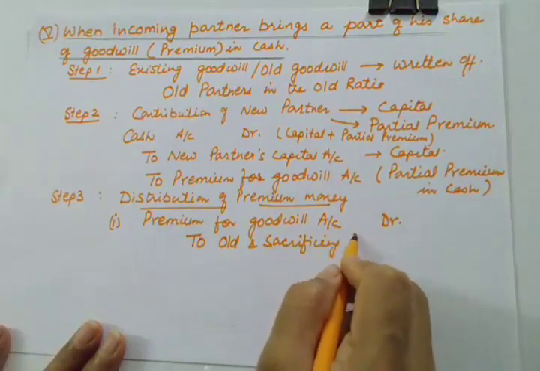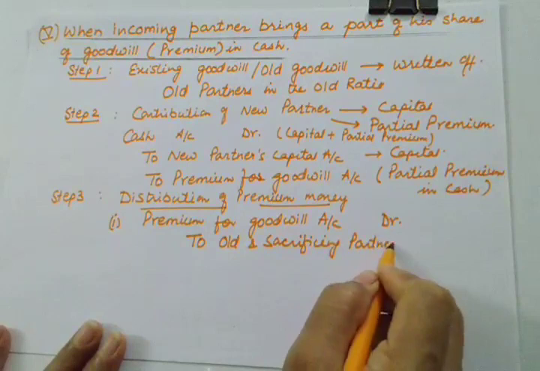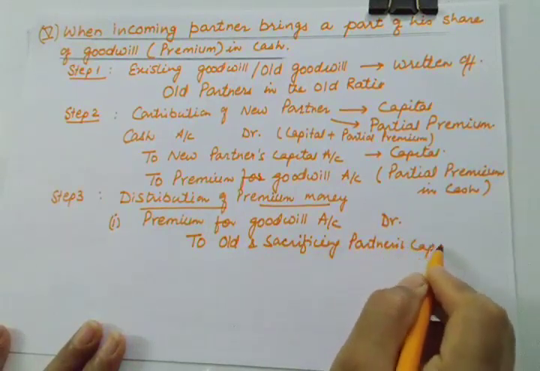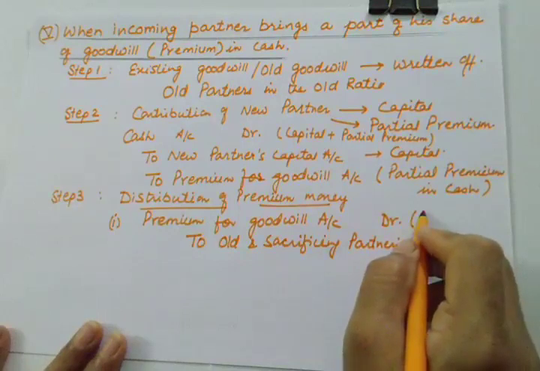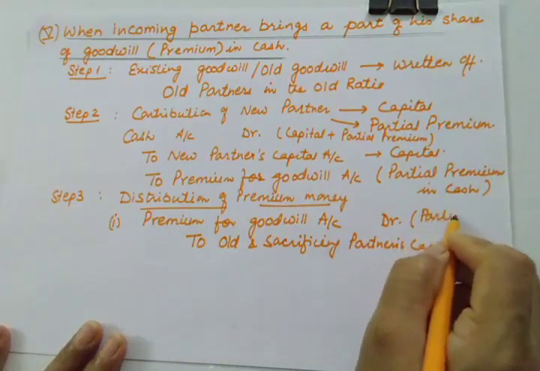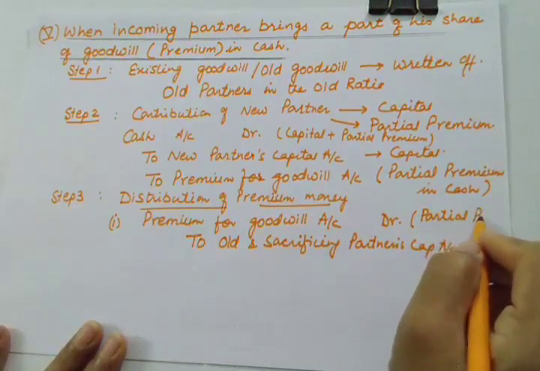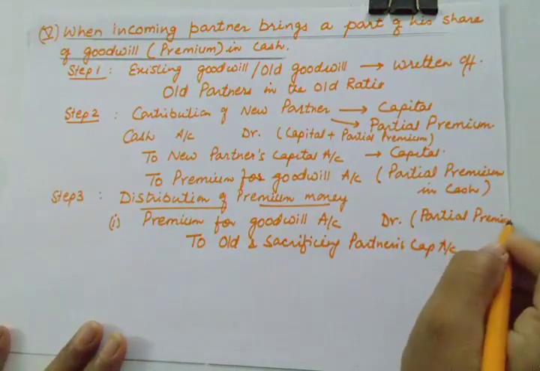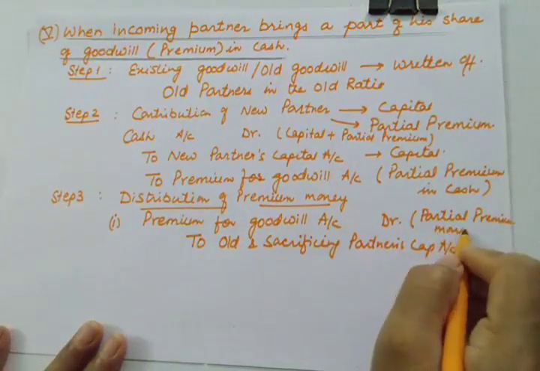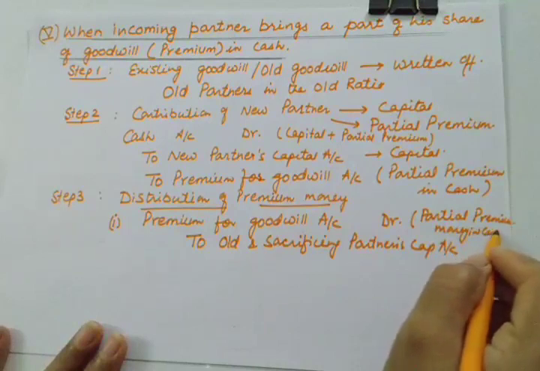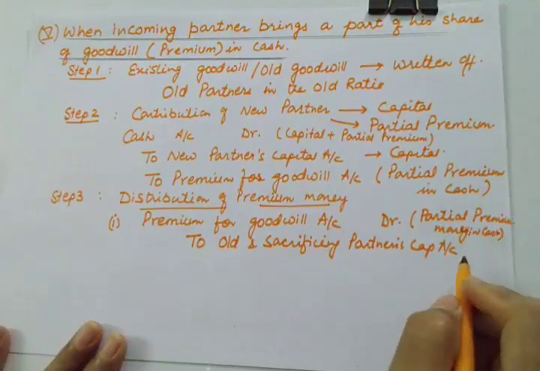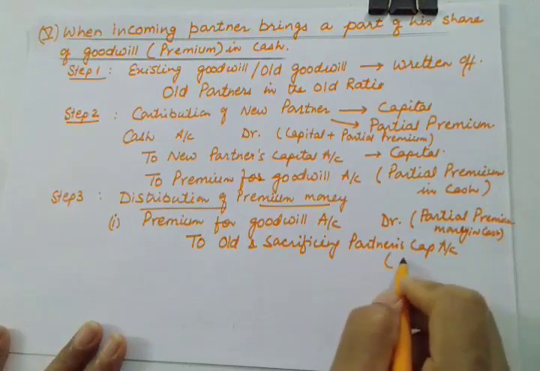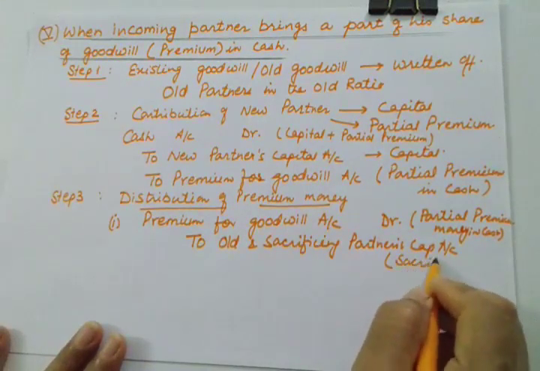Sacrificing partners' capital account, and with which amount? With the partial premium in cash. So whatever he is bringing as a partial premium in cash, we will record that, and this is to be distributed in the sacrificing ratio.